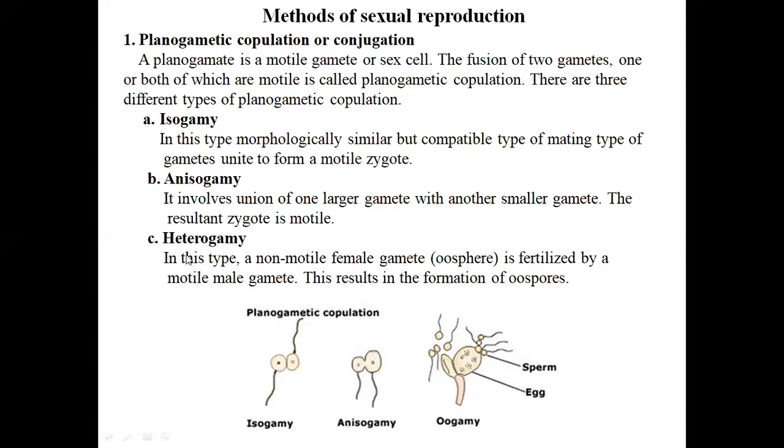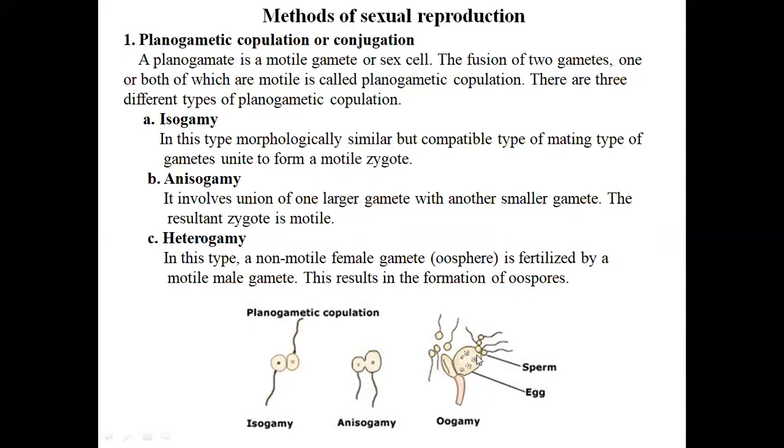And the last is heterogamy. In this type, a non-motile female gamete is fertilized by a motile male gamete. This results in the formation of the oospore. You can see here oogamy, the last heterogamy.